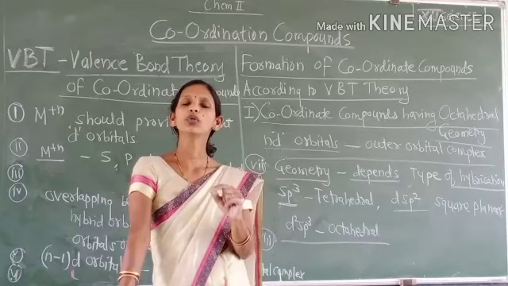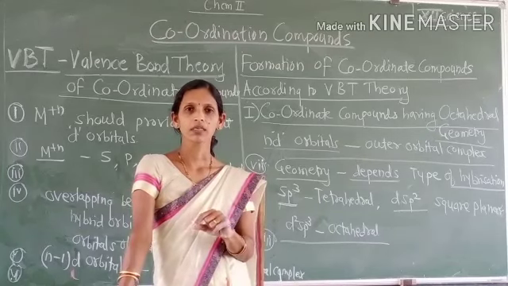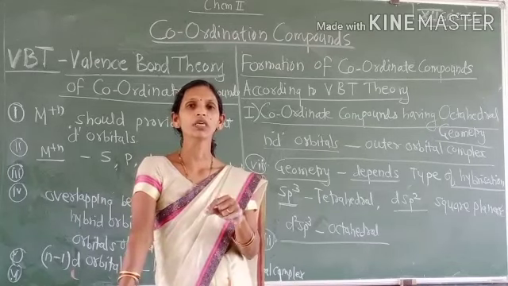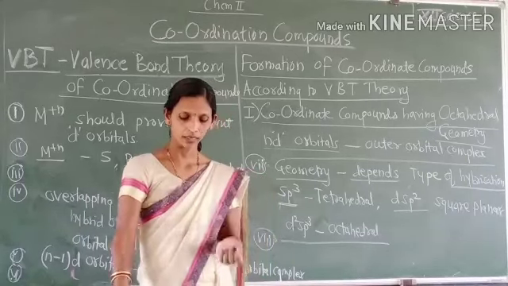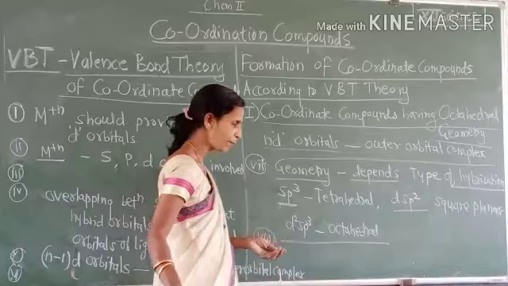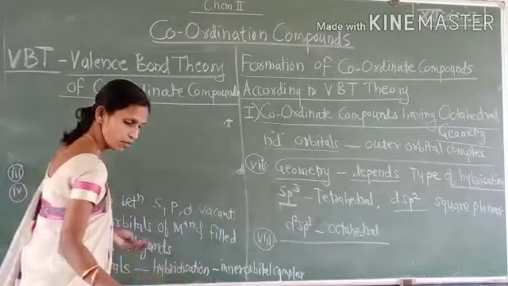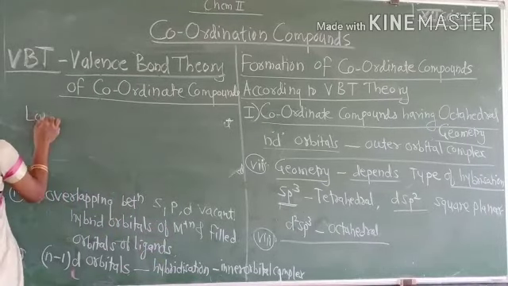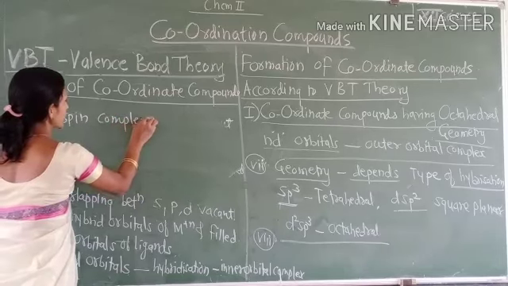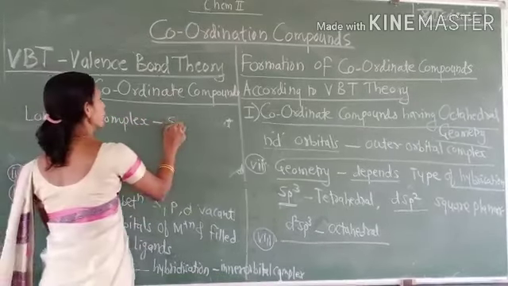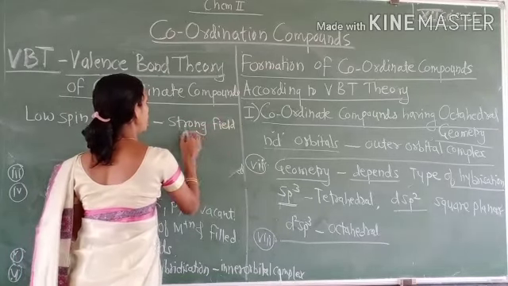But we have to determine the type of complex, which depends upon the strength of the ligand present in it. Low spin complex formation takes place if there are strong field ligands.